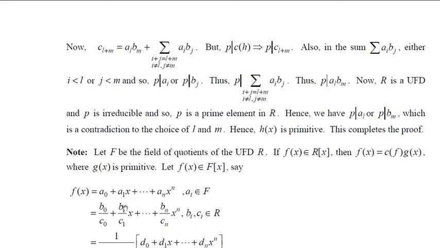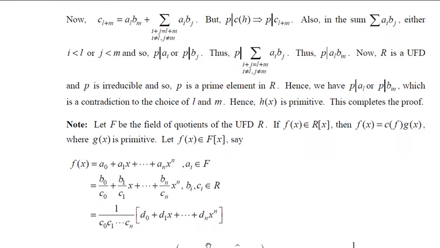Why can we write this one? Because your F is the field of quotients of R. Now clearing the denominator, we are going to get 1 by c0 c1 etc. up to cn, and you take out this. That means you are taking the LCM and clearing out, so that you'll get the first term as b0 into c1, c2 etc. up to cn, plus the second term is b1 into c0, c2, c3 etc. up to cn into x etc. We are calling them d0, d1 etc. up to dn.